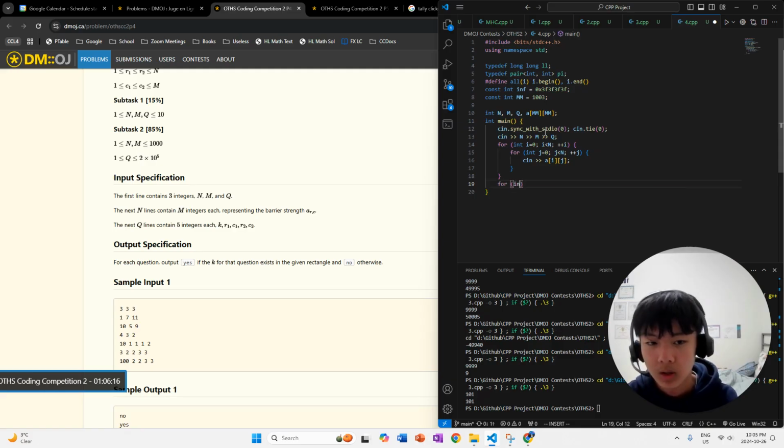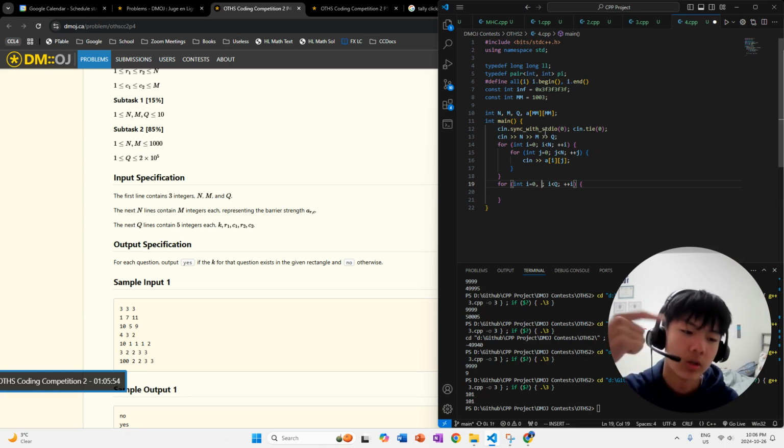And then now what? Well, we gotta input the queries. So we're gonna loop from 0 to less than q. So basically, we're gonna loop q times. And then this is a really cool trick. We're also gonna create local variables, just variables that you create through each iteration of the loop.